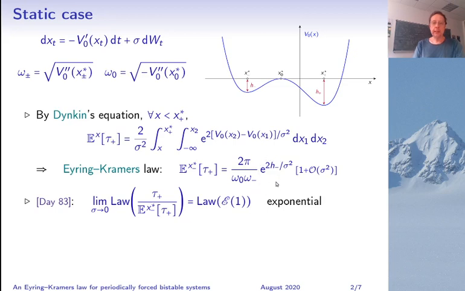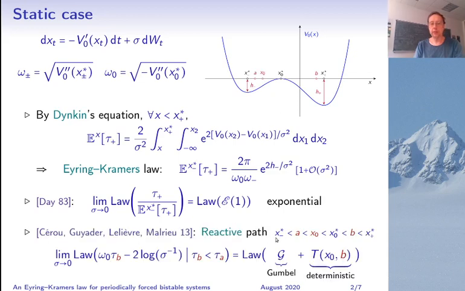Now, this expectation is exponentially long, but it doesn't mean that the system spends a lot of time near the saddle. Actually, what it does is it does many failed attempts to cross the saddle, and the successful attempt in crossing is much shorter. So one way of describing this is the following, which was developed by Serrault, Guyader, Lelièvre and Malrieux. So what they do is they take points A and B close to the potential minima and start somewhere between A and the saddle.